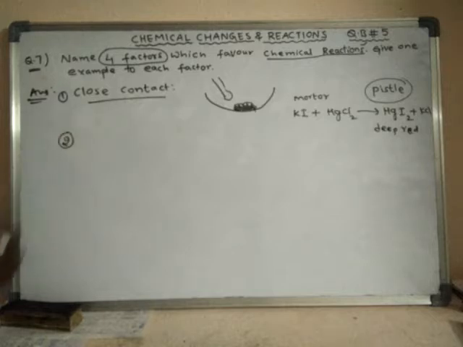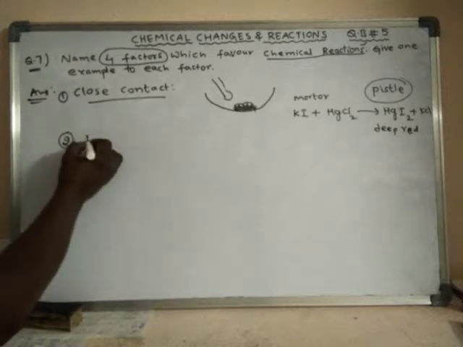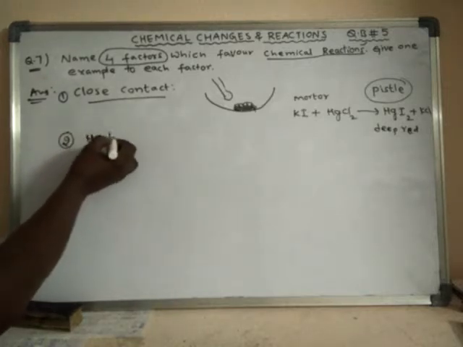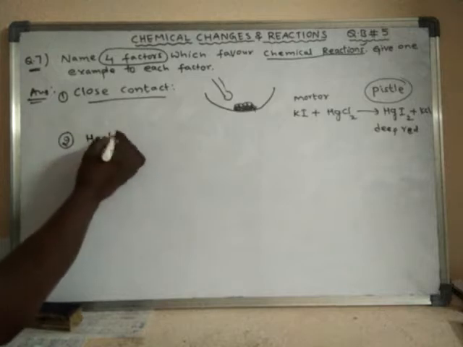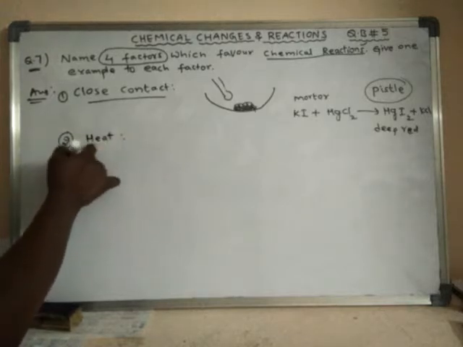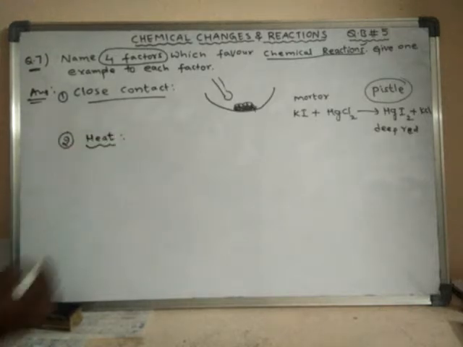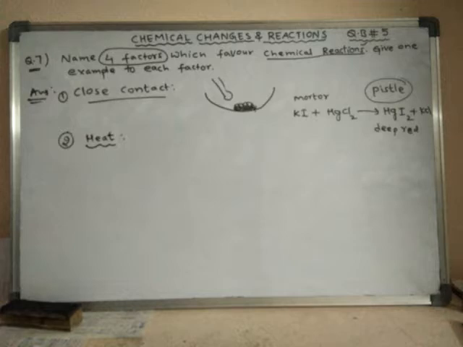Another factor is heating. Heat is another factor. Certain chemical reactions take place only when the reactants are heated properly. A large number of chemical reactions take place only when reactants are strongly heated.